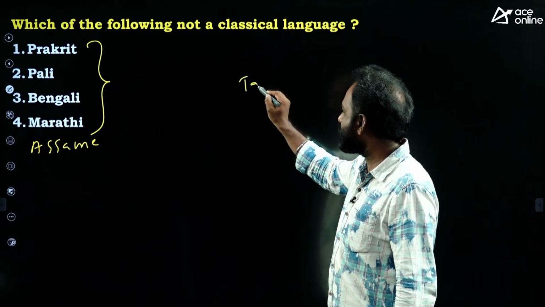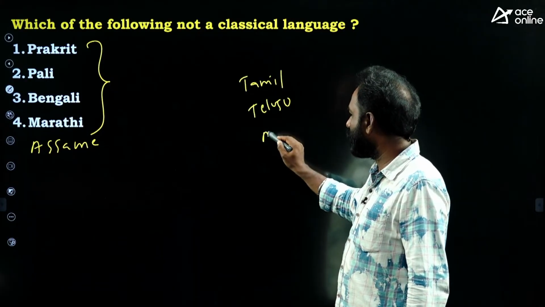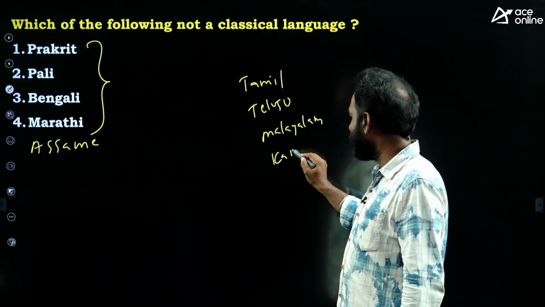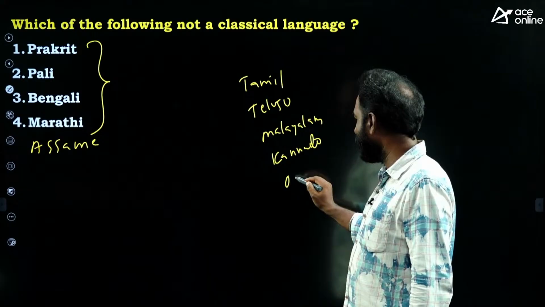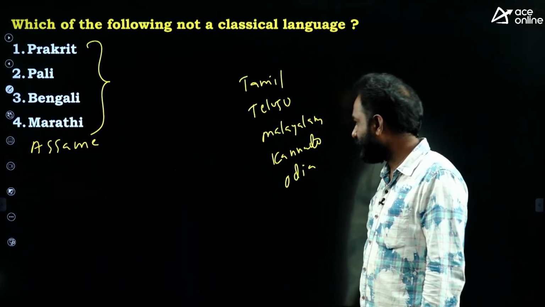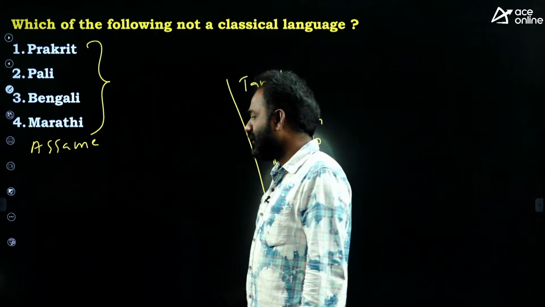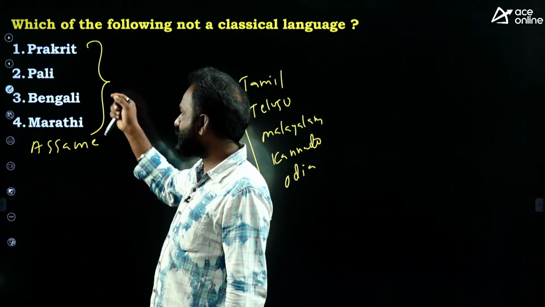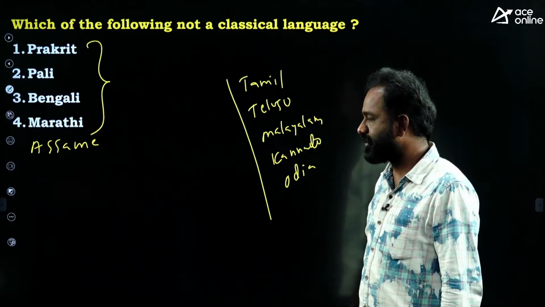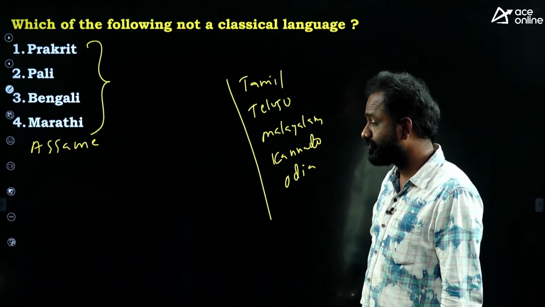Earlier, we had classical languages called Tamil, Telugu, Malayalam, Kannada, Oriya, and of course Sanskrit. So these are the languages called classical languages. Last year the government gave classical language status to these also: Prakrit, Pali, Bengali, Marathi and also Assamese. Am I right? Yes, you can comment also.